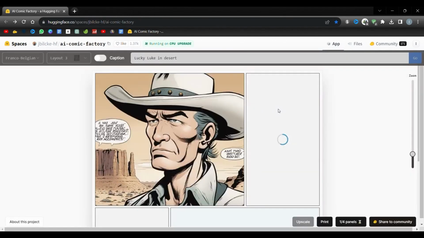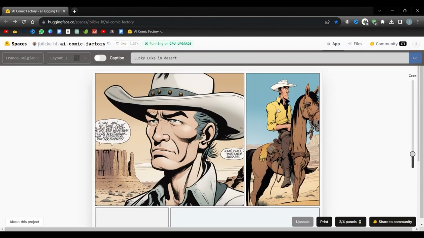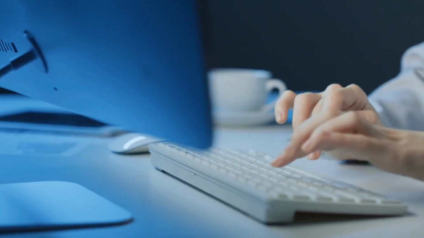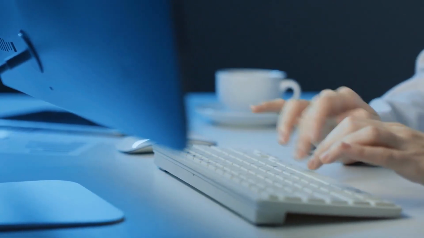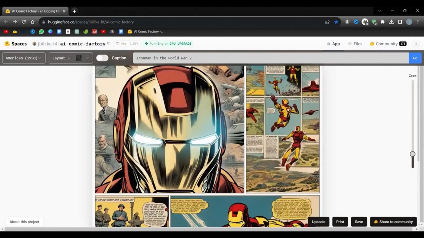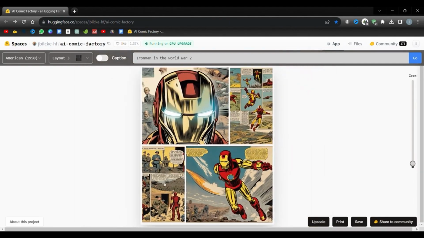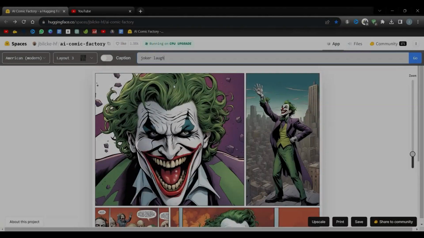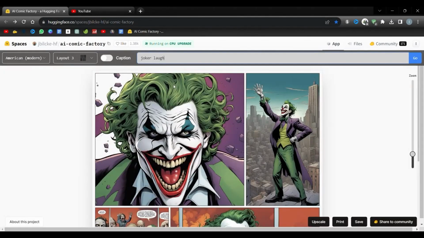The second style is the Franco-Belgian. Reminiscent of Metal Hurlant or Heavy Metal, this style exudes a Mobius-inspired essence. It's recommended for stories with a more serious science fiction theme. The third style is American Modern. This style is perfect for fans of Marvel and DC. This style offers a superhero-centric vibe and really feels energetic when it comes to action scenes.